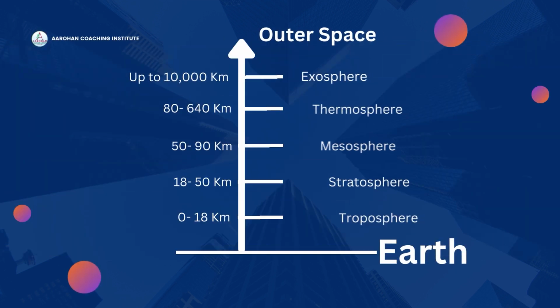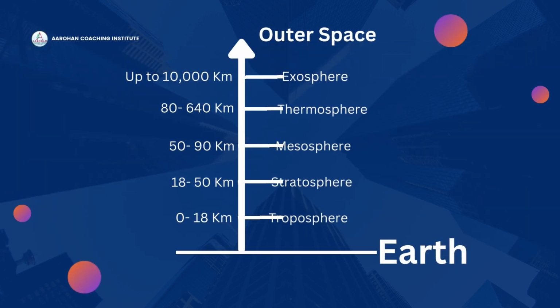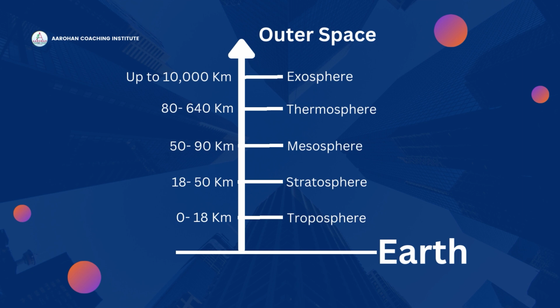The troposphere extends from 0 to 18 kilometers above sea level. The stratosphere spreads from 18 to 50 kilometers. Mesosphere 50 to 90 kilometers, thermosphere 80 to 640 kilometers, and exosphere extends up to 10,000 kilometers.